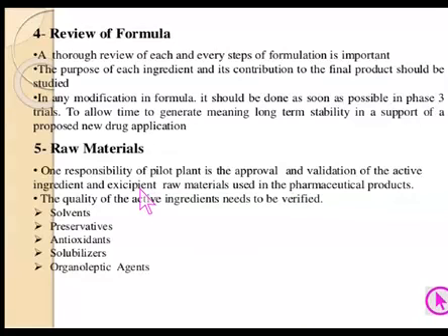One has to think over whether a substitute will be possible. At the same time, there are economic considerations. The quality of the active ingredients needs to be verified.